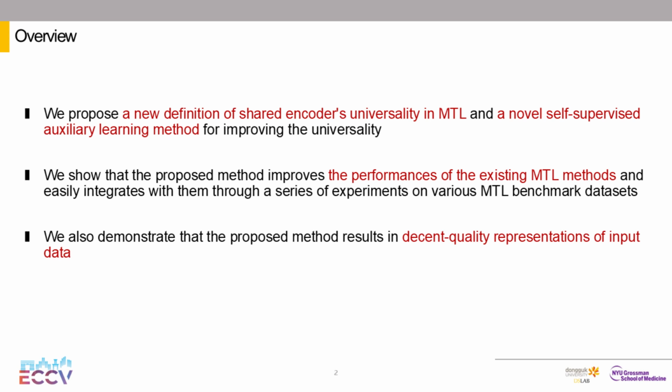In our work, we propose a new definition of shared encoder's universality in multitask learning and a novel self-supervised auxiliary learning method for improving the universality. Through a series of experiments on various multitask learning benchmark datasets, we show that the proposed method improves the performance of existing multitask learning methods and easily integrates with them. Additionally, we also demonstrate that the proposed method results in decent quality representation of input data.